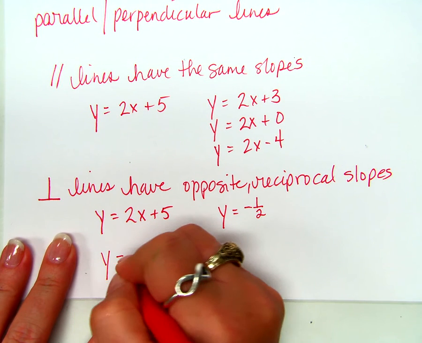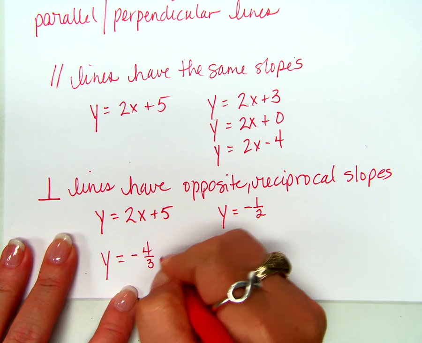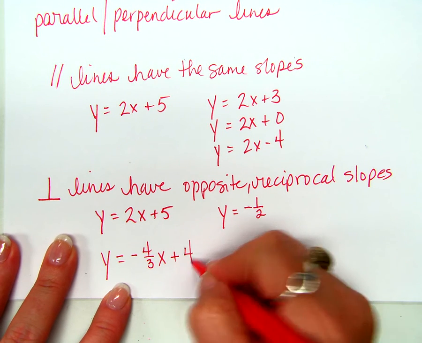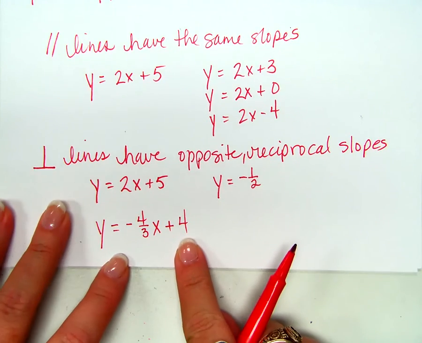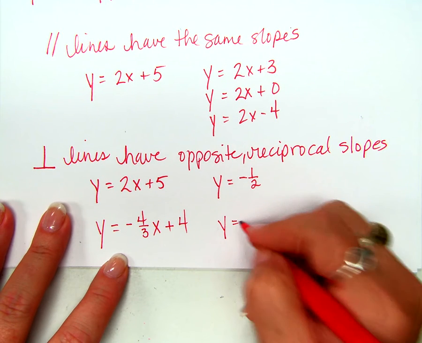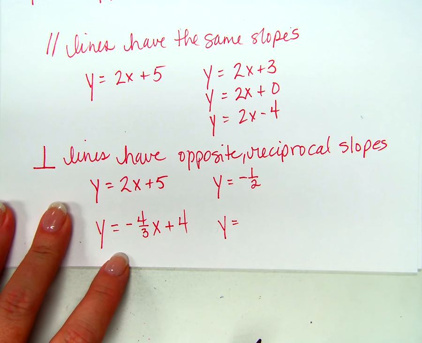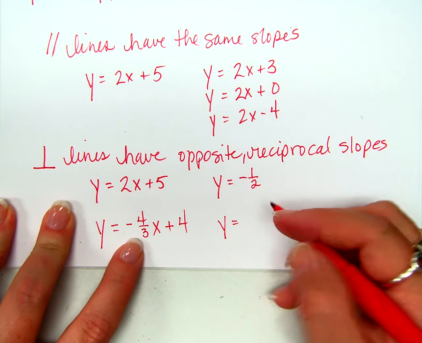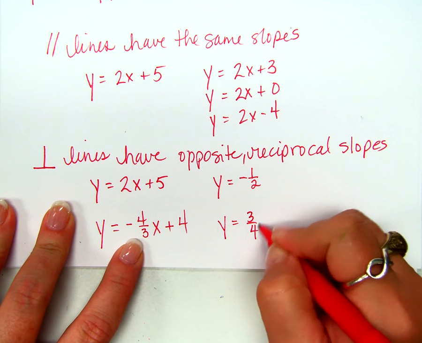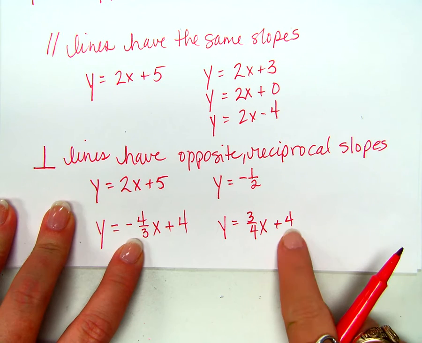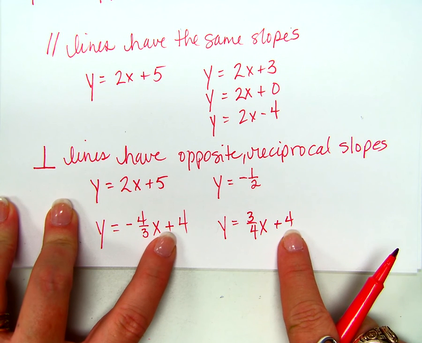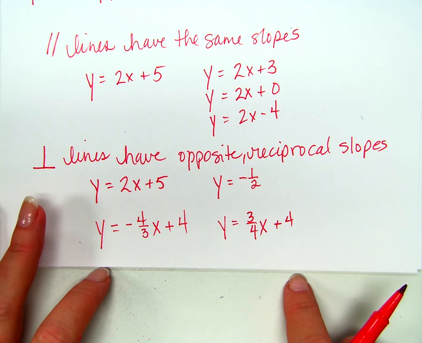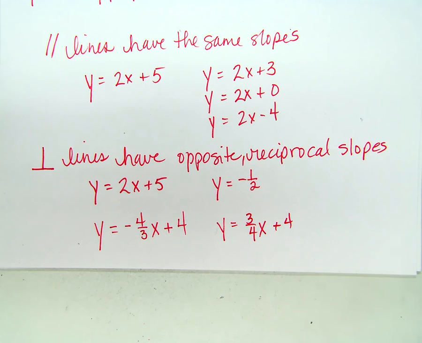What if I said, give me the opposite reciprocal slope of this line and tell me a new equation that is perpendicular to this line? What would you tell me? Opposite would make it positive. Reciprocal would make it, yep, 3 over 4. I'm just going to go ahead and put plus 4 because it doesn't matter, right? That's just where they cross, isn't it? Questions? You good with parallel and perpendicular lines?